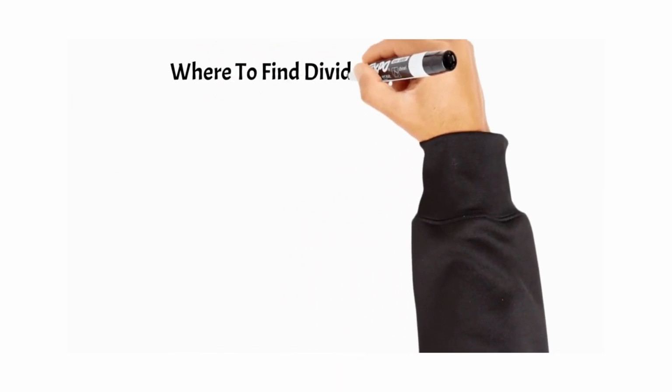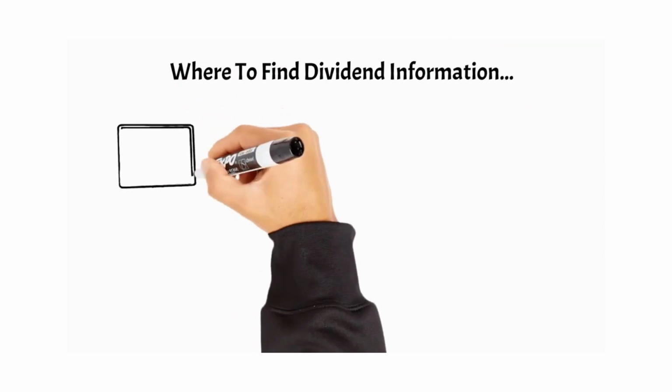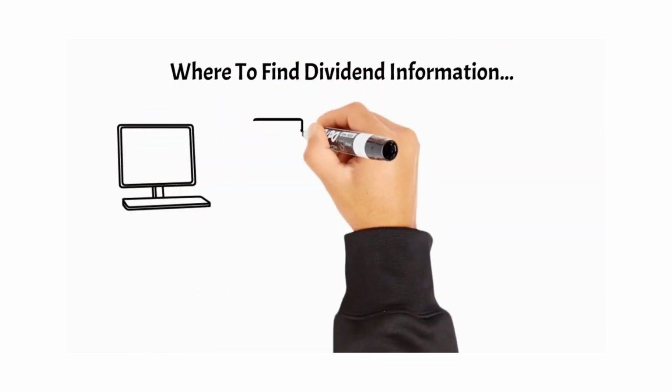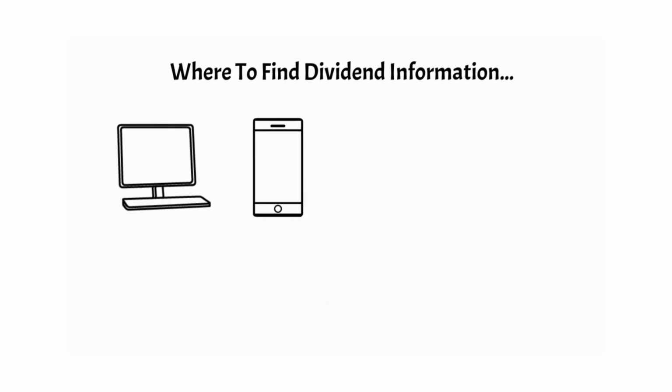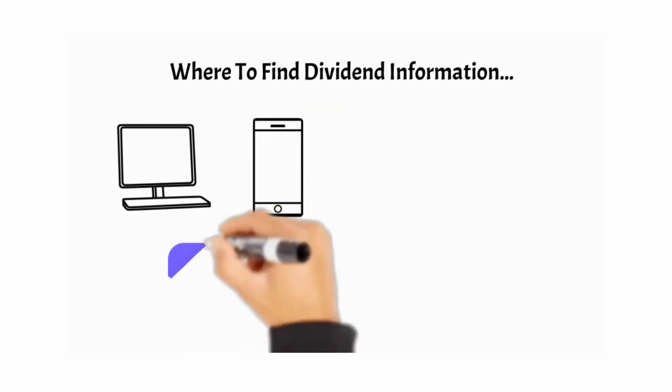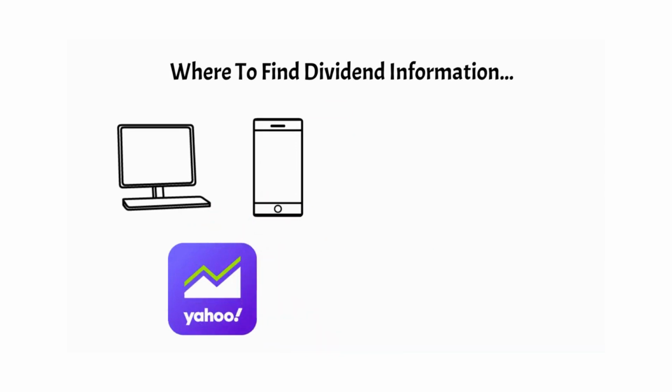As I wrap this up, you may be asking yourself, where can I find dividend information? There are tons of websites and apps out there that provide information about stocks, including dividend information. You can use the Stocks app that comes preloaded on your phone, or get the Yahoo Finance app. Yahoo Finance also has a website if you would prefer that, and it's a great place to start. This is not endorsed by Yahoo in any way, by the way, it's just a personal favorite of mine.